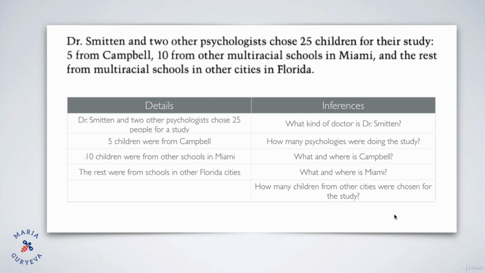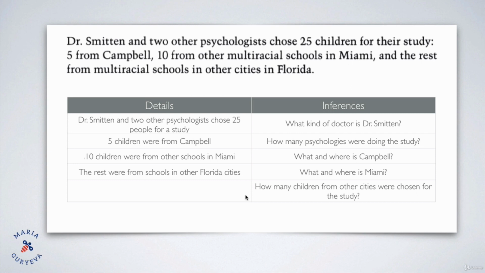How many children from other cities were chosen for this study? We have 25 children, 5 from Campbell, 10 from Miami, and we don't know how many children came from other cities in Florida. But we can see the total is 25, 5 plus 10 is 15, 25 minus 15 is 10, right? Again, there's nothing about how many children were from other cities in Florida, but of course we can easily count it, and we see that there are 10. 10 children came from other cities in Florida. Again, nothing is written here. This is our conclusion.